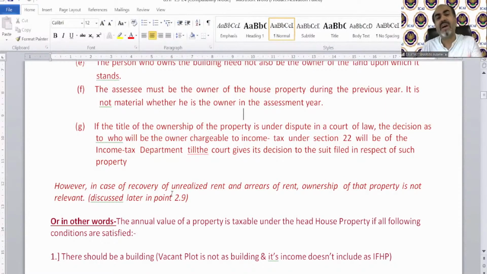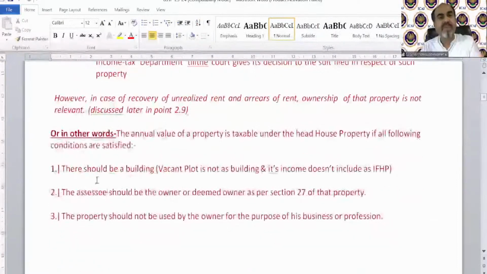If we summarize the above provisions in simple words, the annual value of a property is taxable under the head house property if all the following conditions are satisfied. There should be, of course, a building. A vacant plot is not a building, and its income is not included as income from house property. We just discussed it, of course. Then the assessee should be the owner.